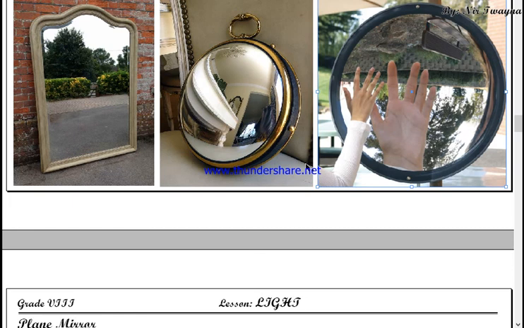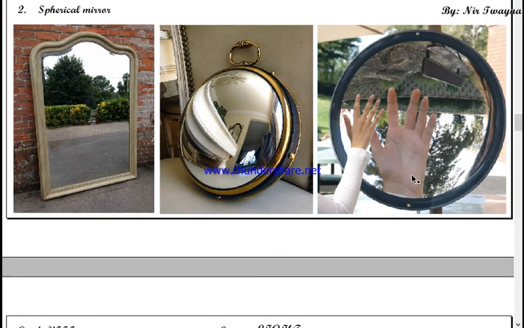See here what is happening, the image is being inverted. If you stand far away from this type of mirror, then you will see yourself upside down. The image of the ground will be above and the image of the sky will be below. Such kind of image is known as an inverted image.